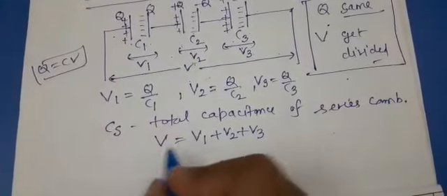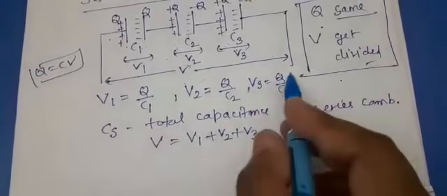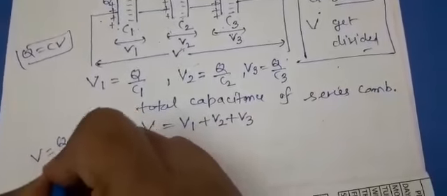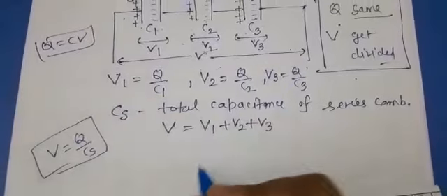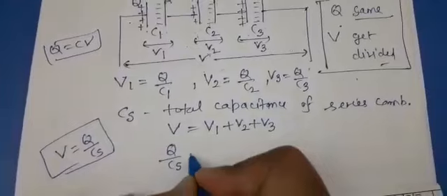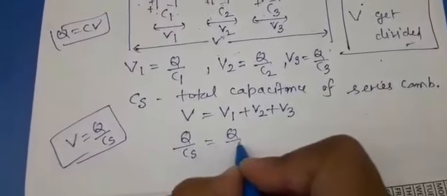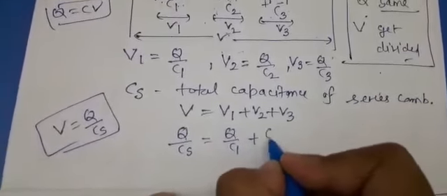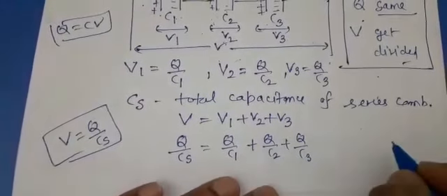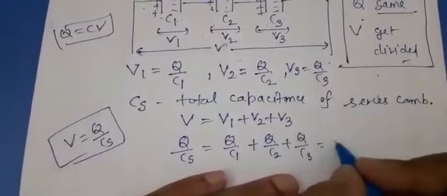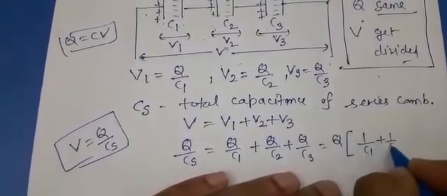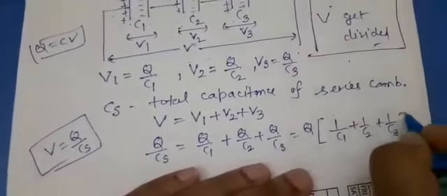Here the total potential can be given by Q upon CS, because CS is the equivalent capacitance. This will be Q upon C1 plus Q upon C2 plus Q upon C3. Now taking Q common, this is 1 by C1 plus 1 by C2 plus 1 by C3.